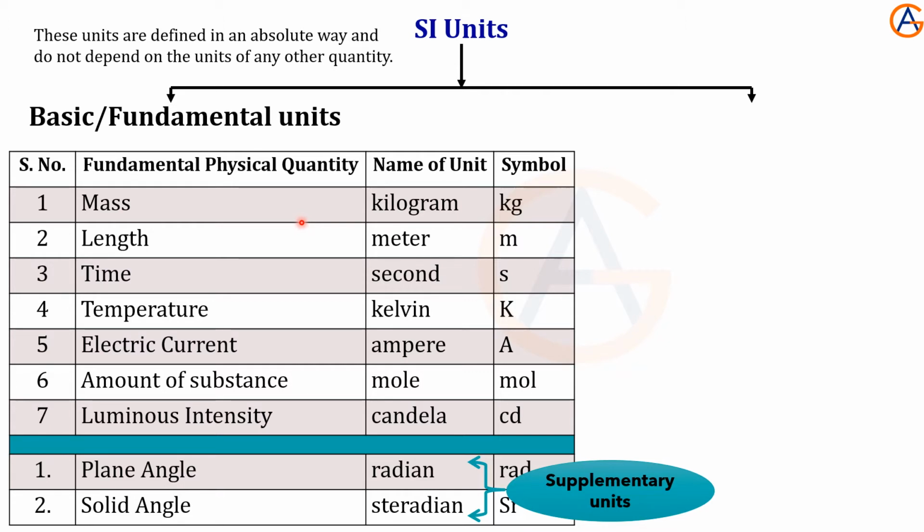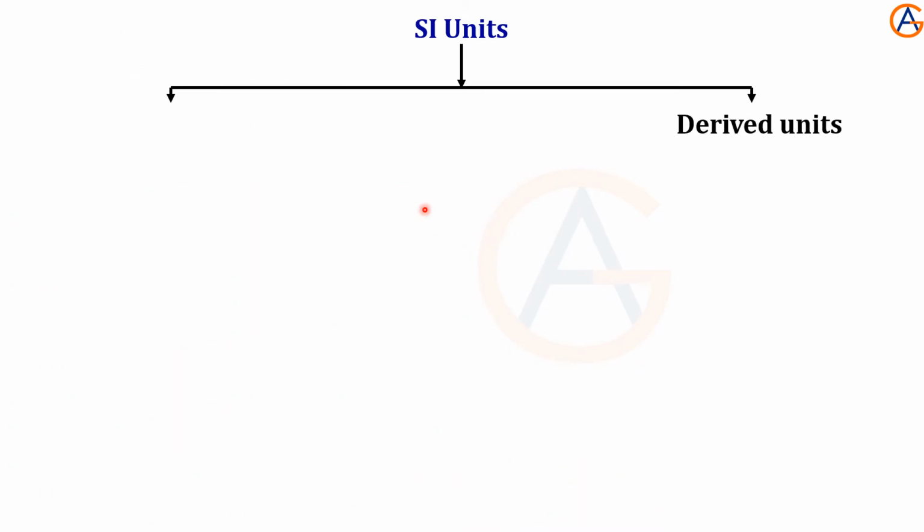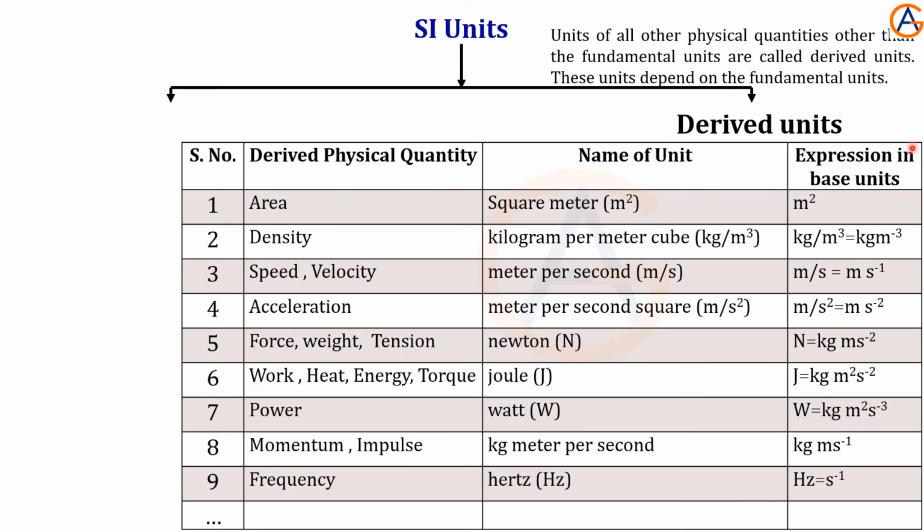Only this chapter is mostly memorizing, nothing special. Now let's see the derived units. Derived units are those units which depend on the fundamental units. So some of them are given here. For example, these are the derived physical quantities.